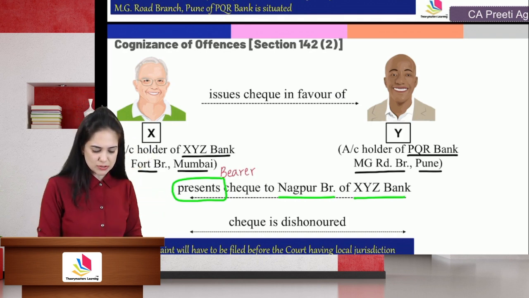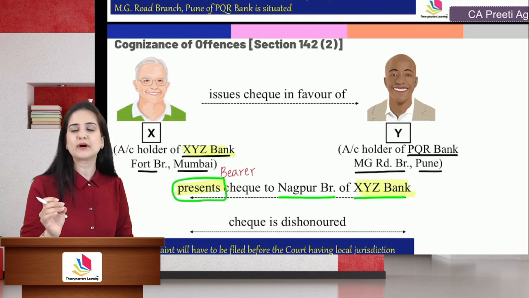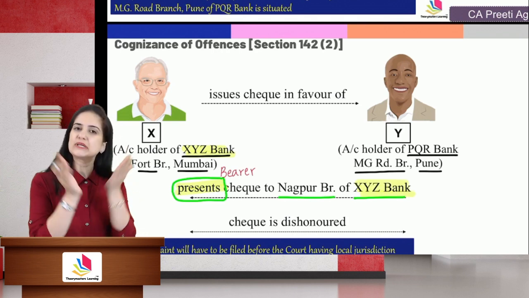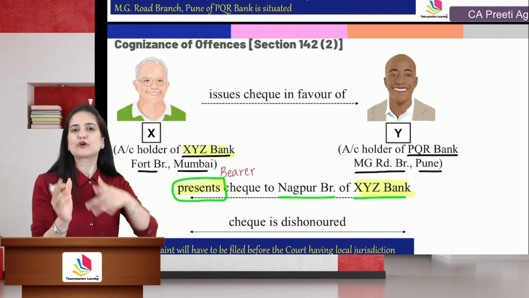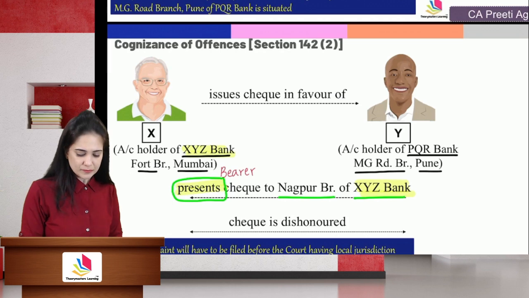So he issues a check in favor of Y. Y presents it to the Nagpur branch of XYZ Bank. Why XYZ Bank? In case of a bearer check, you have to go to the same bank as that of the drawer. Can be a different branch, but the bank has to be the same. So he approached the Nagpur branch of XYZ Bank.